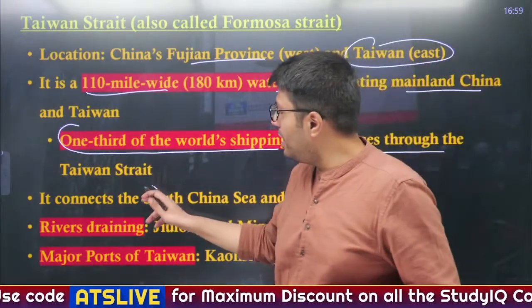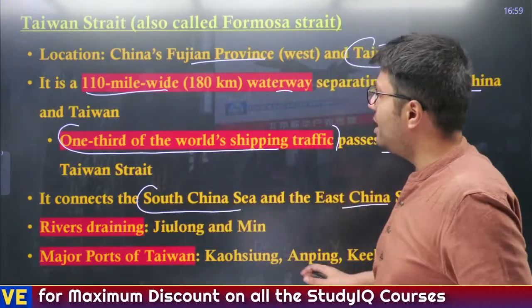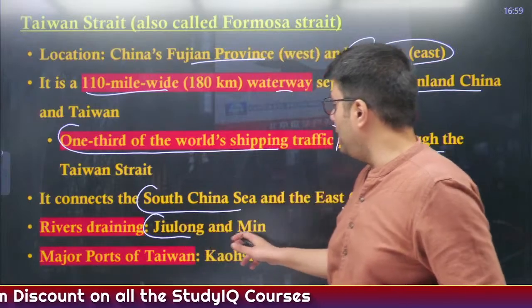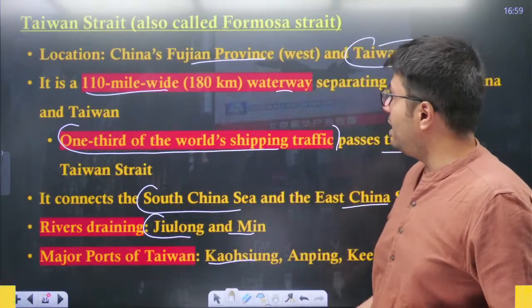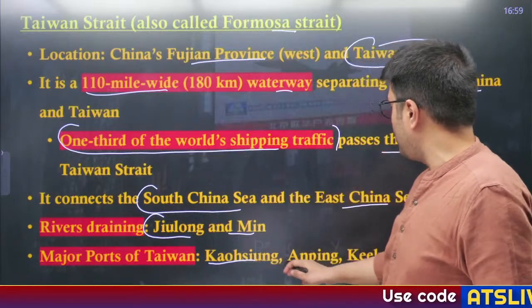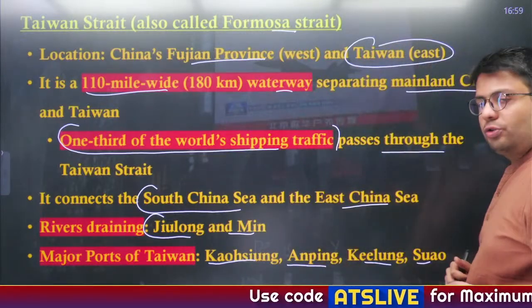Now this water body connects South China Sea and the East China Sea, and the rivers draining into it are Zhuilong and Ming, whereas major ports of Taiwan which are located on the Taiwan Strait, also known as Formosa Strait, are Kaohsiung, Anping, Keelung and Suao.